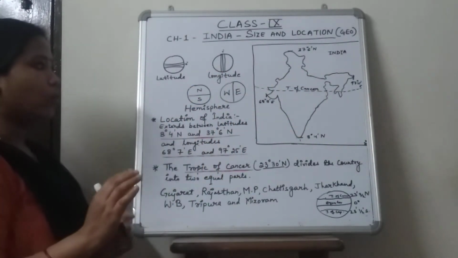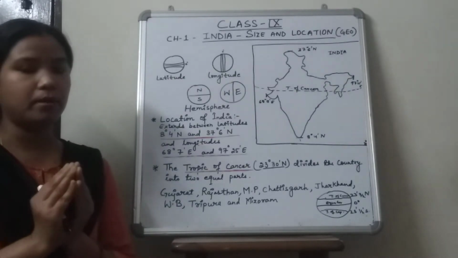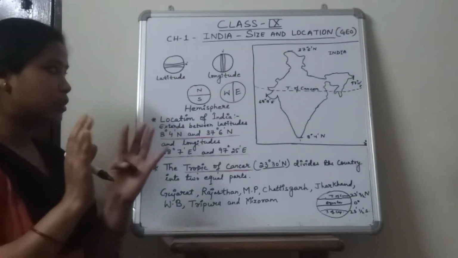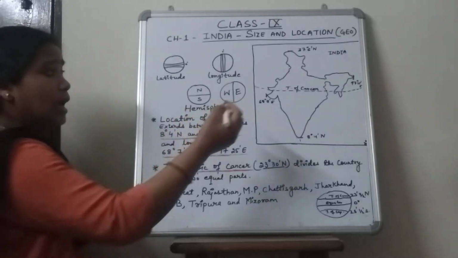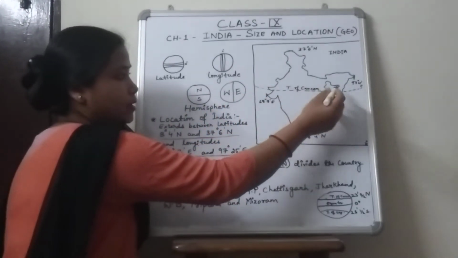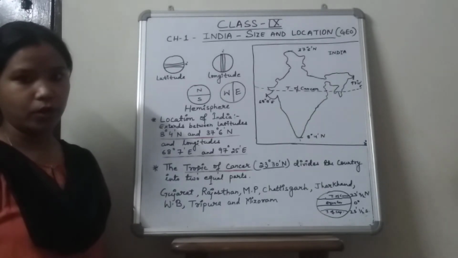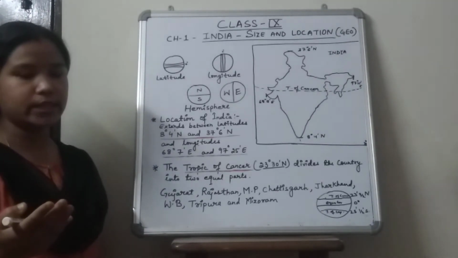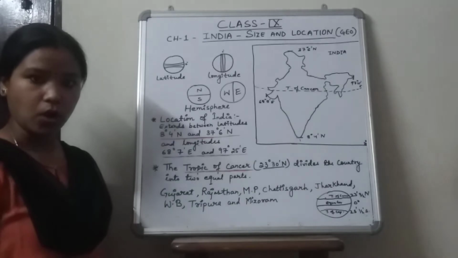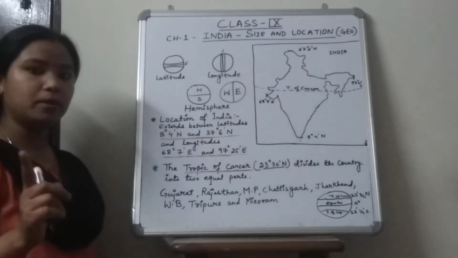Now here you have to remember that this Tropic of Cancer crosses 8 states of our country, because this kind of question can be asked in MCQs. So you have to remember those states.